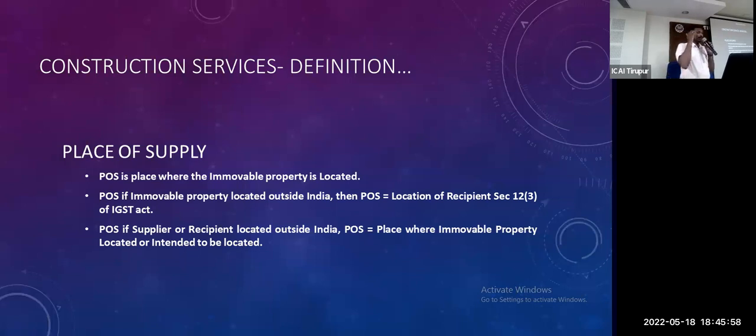In case the recipient or supplier of service is located outside India and the property is located in India, then India is the place of supply. It is nothing but the common rule, don't worry about it. The common rule of levy of CGST or IGST is also applicable here.